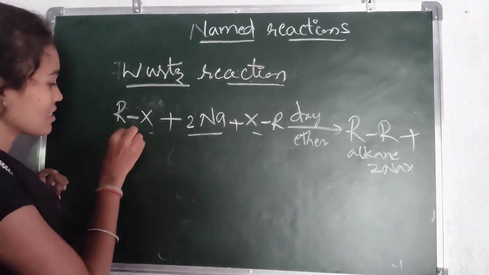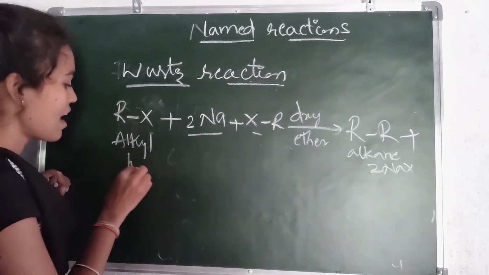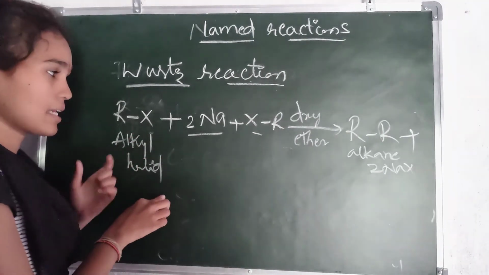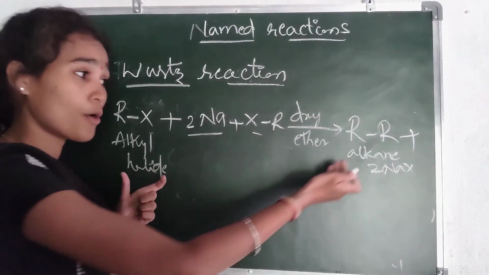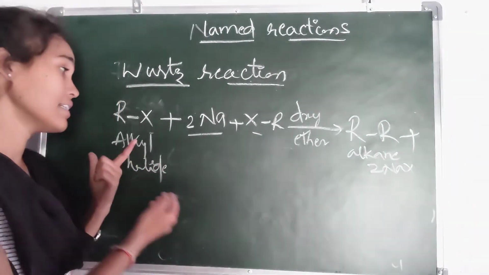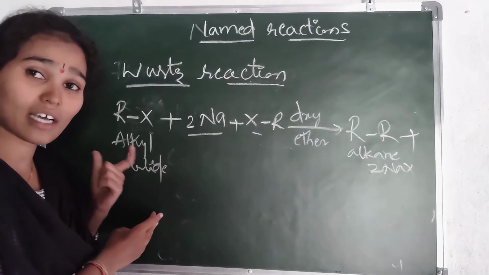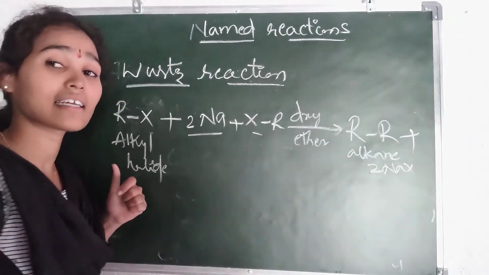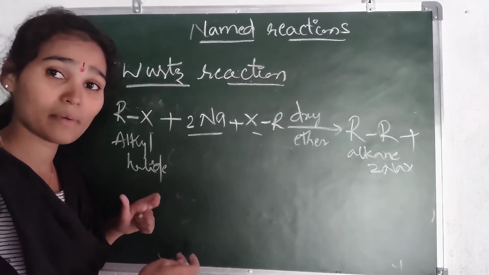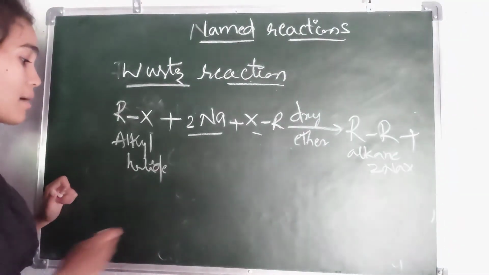The same alkyl halide reacts with sodium and forms an alkane. The carbon atoms present in the alkyl halide get doubled in the alkane. We can see how the doubling happens with an example.